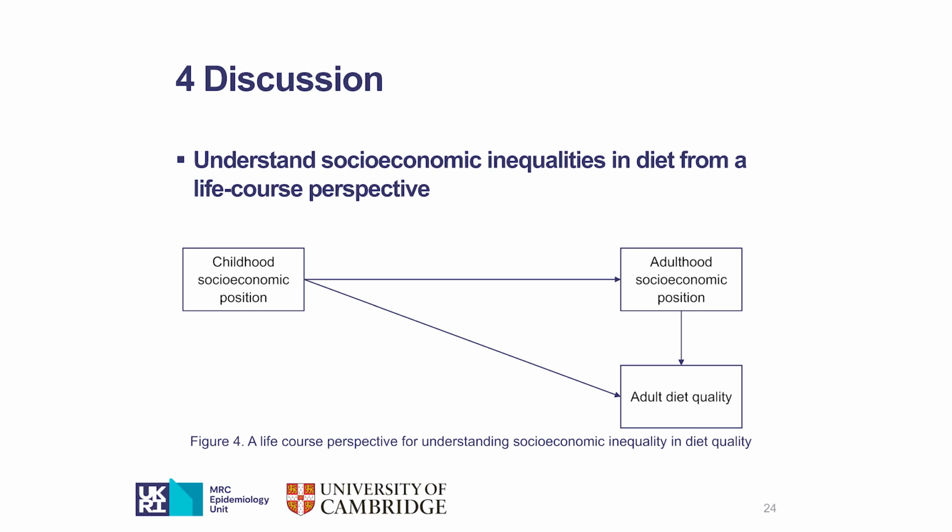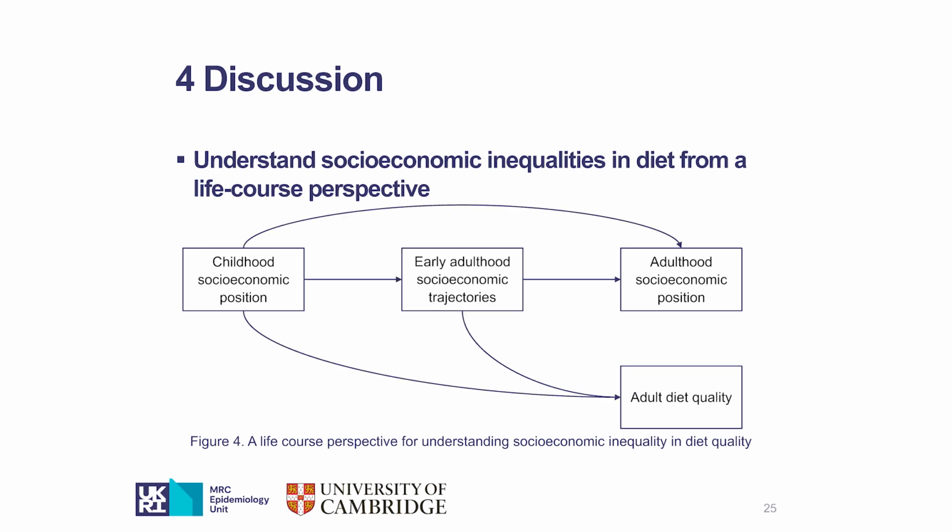So based on these findings, we try to better understand socioeconomic inequalities in diet from a life course perspective. And this diagram shows what we have known based on previous study. You can see that childhood SEP contributes to the adult diet quality independent of adulthood SEP. In this study, we introduced the life stage of early adulthood.